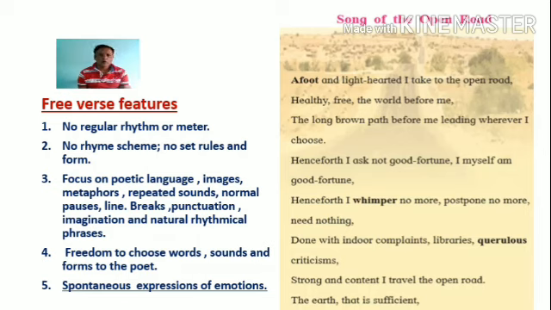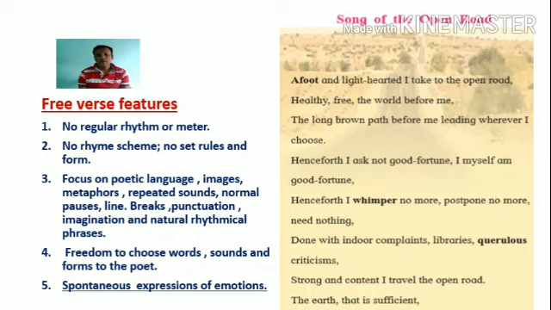Then what is such kind of poem called? Such kind of poem is called the free verse poem. In Marathi it is called Mukta Chand. Then what are the features and what are the functions of such kind of poem? I am dealing with the features and functions of free verse in detail here because there had been a question in board's examination on such kind of poem. So the free verse poem does not have a rhythm or meter.